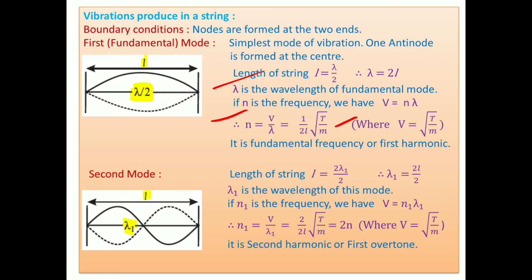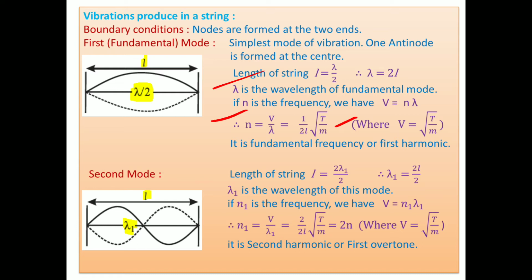Thereafter, in the second mode of vibration, you see that two loops are produced. At the ends, again nodes are there, and at the middle, a node is there. Means three nodes are there and two antinodes are there. Here length is L, and we consider a frequency n1 and wavelength lambda 1.